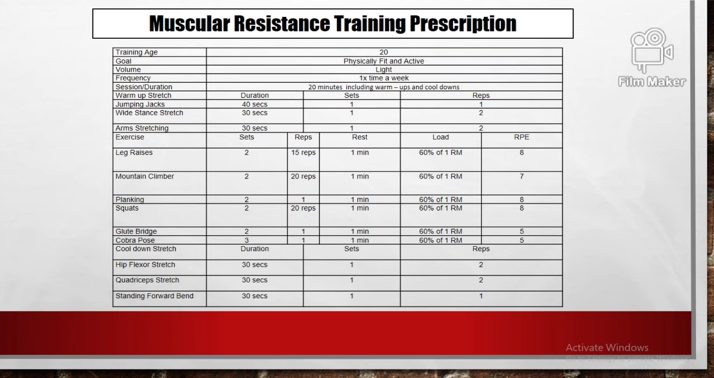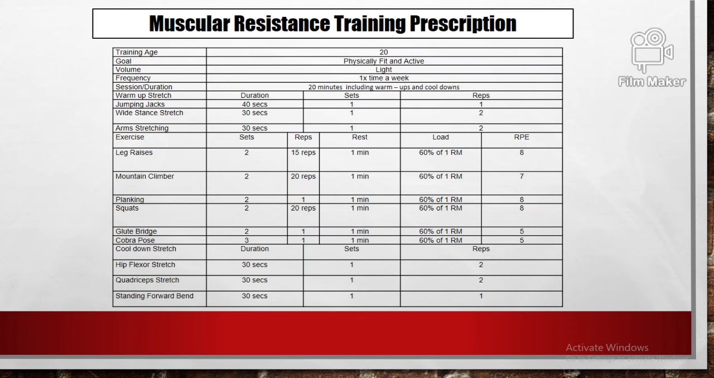Now for the warm-up stretch, we will have jumping jacks with a duration of 40 seconds, 1 set and 1 repetition. For the wide stance stretch, the duration will be 30 seconds each side and the sets will be 1. For the arm stretching, the sets will be 1 and the duration will be 30 seconds on each side of the arms.